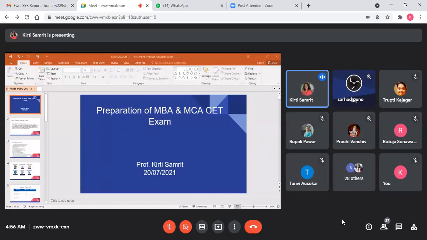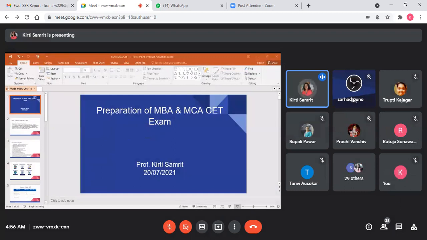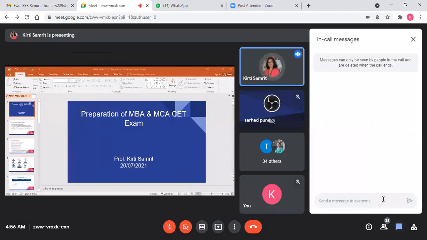Now, students, we will begin with our major part: the structure of the exam. First, we will start with the MBA. The mode of examination for MBA or MCA will be online. The duration of the examination for MBA is 150 minutes, around 2.5 hours. The total number of questions will be 200.